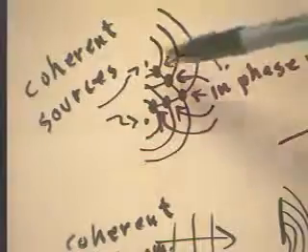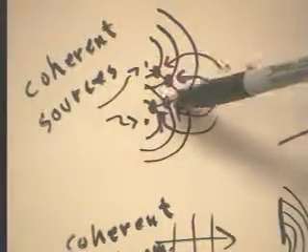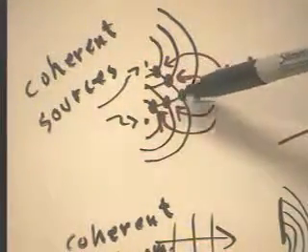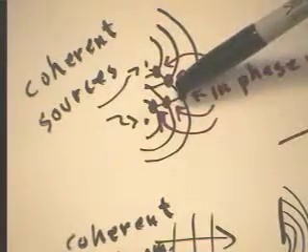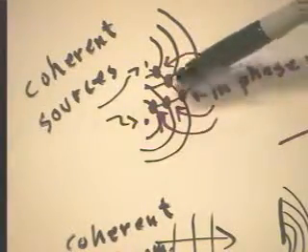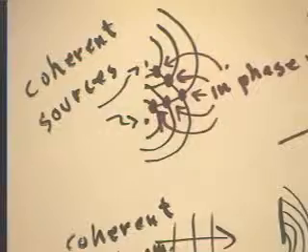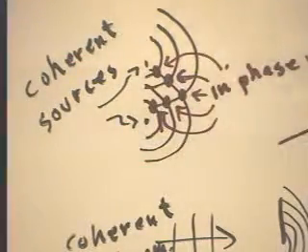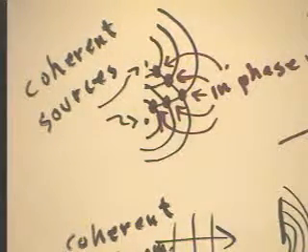In between the peaks, like in between this peak and this peak, we'll have a point here where this wave is in its valley. So the valley of the wave coming out from this source will be meeting the peak of this one, and everything will cancel out. So we'll have regions of in phase and regions of out of phase, and those regions will be constant. Okay?